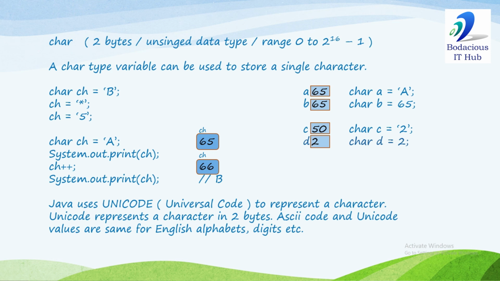ASCII code and Unicode values are the same for English alphabets, digits, etc. Like for uppercase A, the ASCII value is 65, the Unicode value is also 65. For lowercase a, ASCII code and Unicode both are 97. For 0, the ASCII value and Unicode value both are 48. So they are the same.